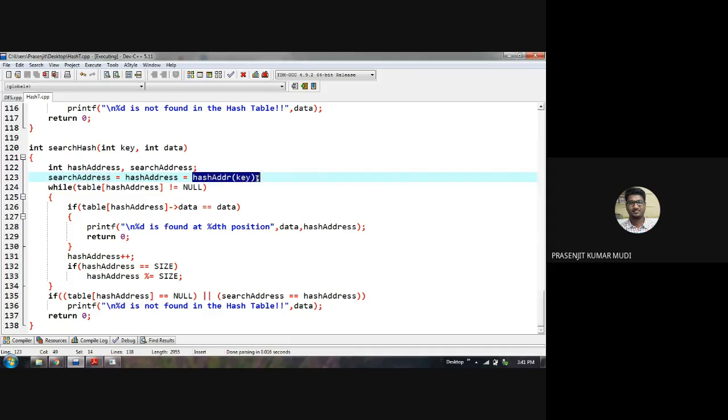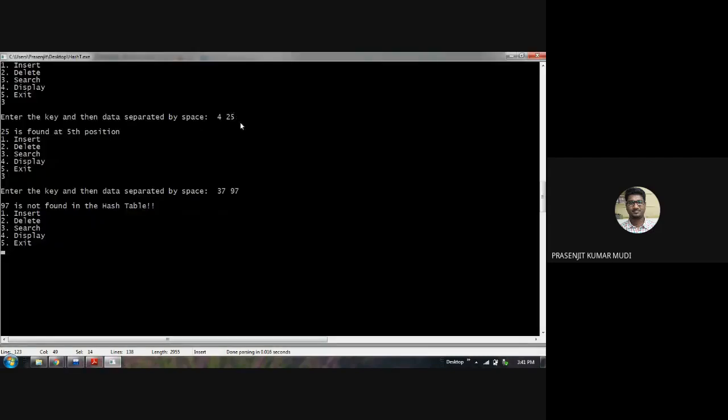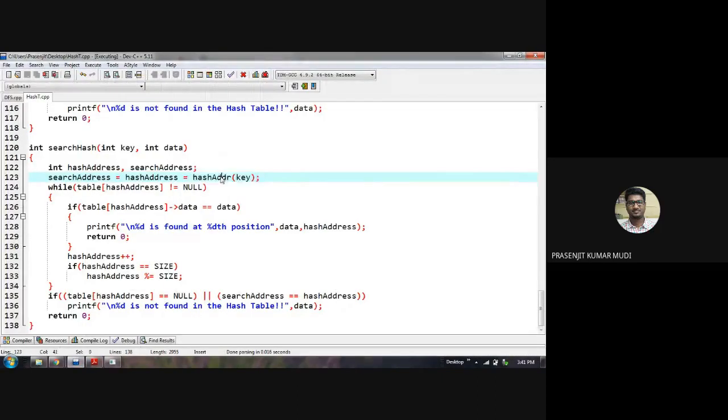This function calculates the hash value or hash key. For example, here we are searching for 425. The hash value is 4 because m equals 10. So this is 4. So search address or hash address equals 4.